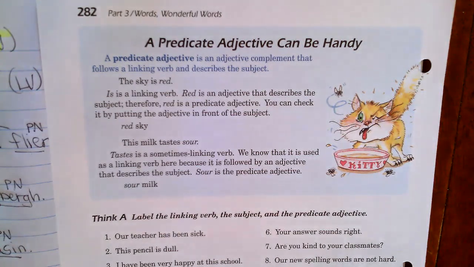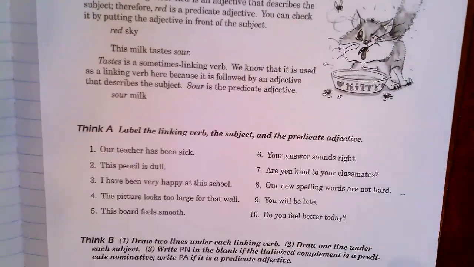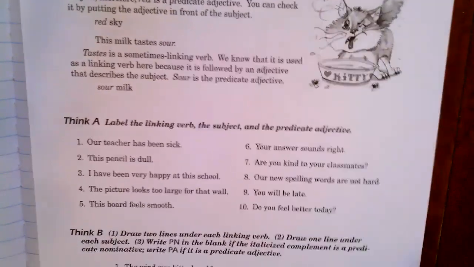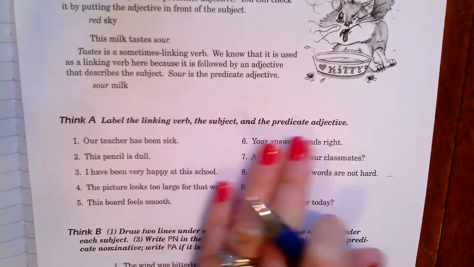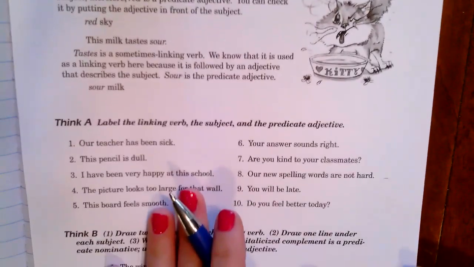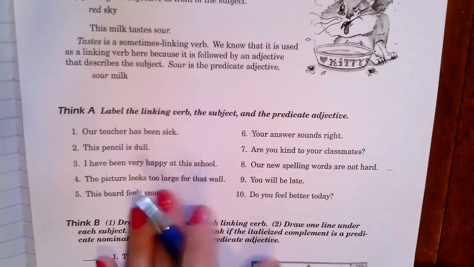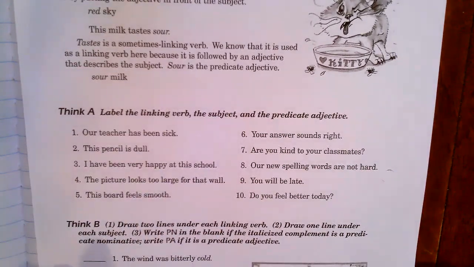Okay, so on 282, we've got Think A. And there's a few things that it asks us to do. Let's look at what it asks us to label. We're asked to label the linking verb, the subject, and the predicate adjective. We know that this is the predicate adjective page, and this is predicate adjective practice. So we know that we're going to have linking verbs because linking verbs are required for predicate adjectives, okay?